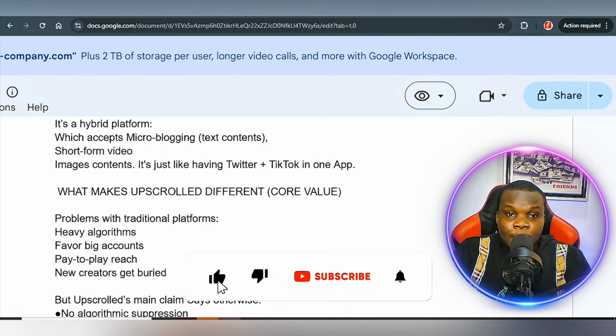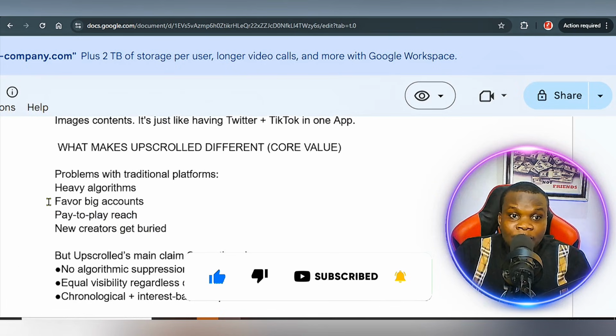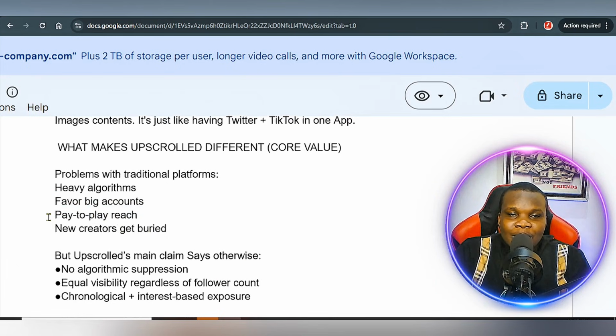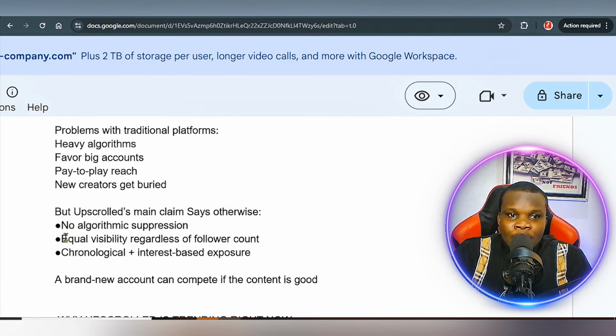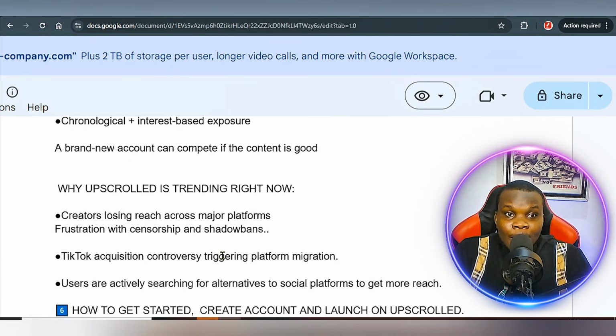All right, but other social media platforms have heavy algorithms that favor big accounts, and they also exercise pay-to-play reach. New creators actually get buried. Okay, but on this very platform, which is Upscrolled, they are claiming that when you create your account, there's no shadow banning, no algorithm suppression, equal visibility and reach, and lots more. All right, so I'm going to show you my own account that I created while testing this particular application out.